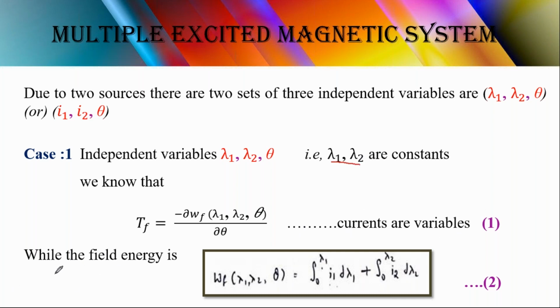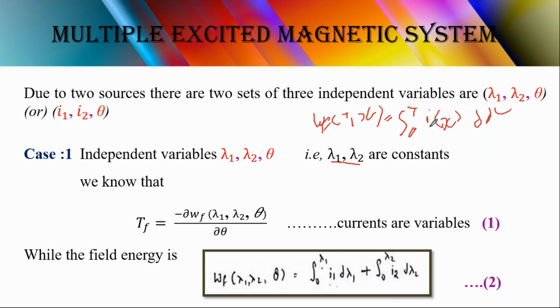Based on the field energy we obtain this equation, the field energy equation Wf. In the field energy we derived Wf of lambda comma x is equal to integral from 0 to lambda of I dλ. This is the equation which was derived in the energy and co-energy derivation, right?